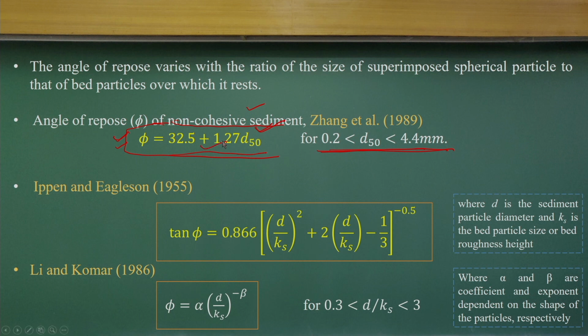Whenever you apply empirical equations, look at the valid range, because the equation is established for that range.